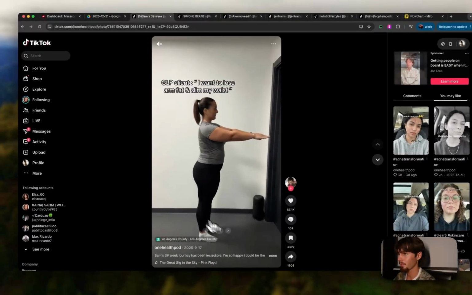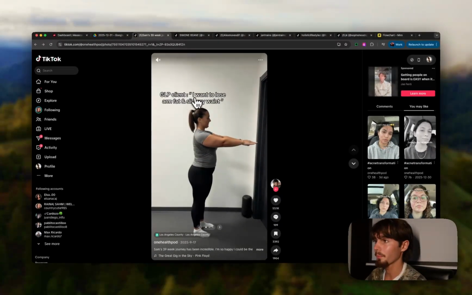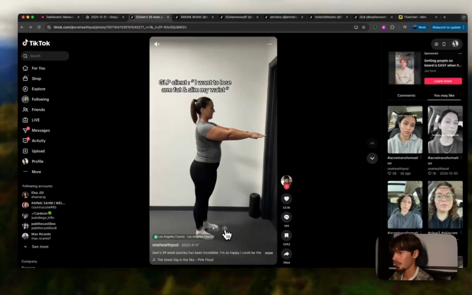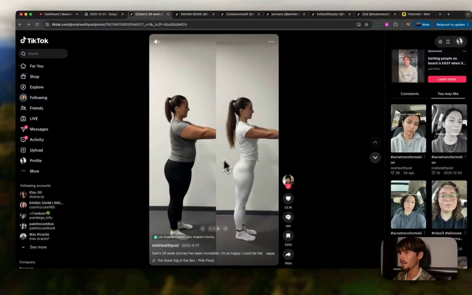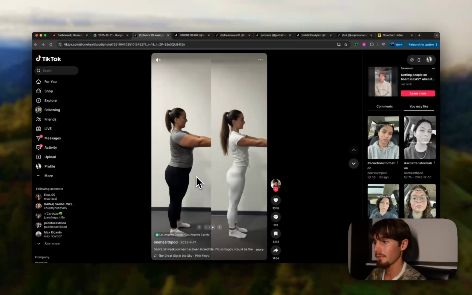So we have a bunch of different examples here, like this one. We're selling a GLP-1 product. I want to lose arm fat and slim my waist. All right, then this was just a viral style on TikTok, so we added that. And then this before and after picture here. So very, very simple. It's got like 50,000 likes. We literally posted so many of these.